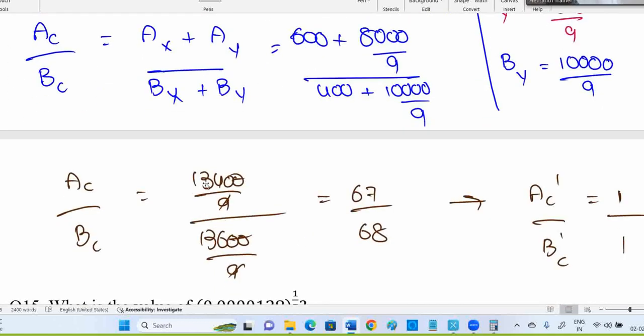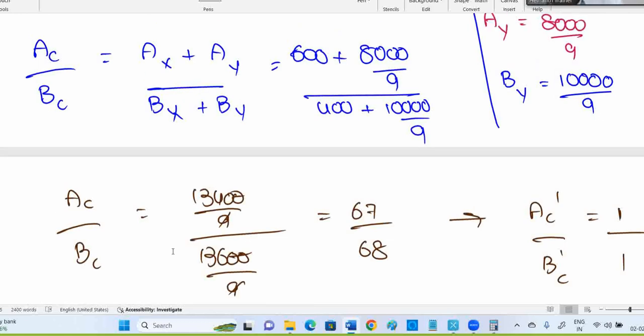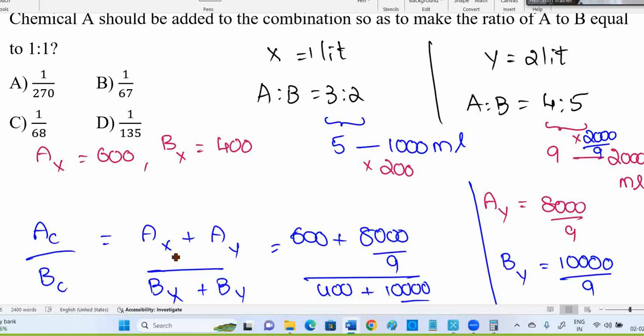If I don't cancel and stop here, 134, 136 is adding 270. 134 plus 136 is 270. Then 2 out of 270 something will come, but okay, now 2 out of is not there, so 1 out of 270 you can eliminate. Now, is it 1 out of 67 or 1 out of 135 or 1 out of 68? All are close. Now, what is correct?